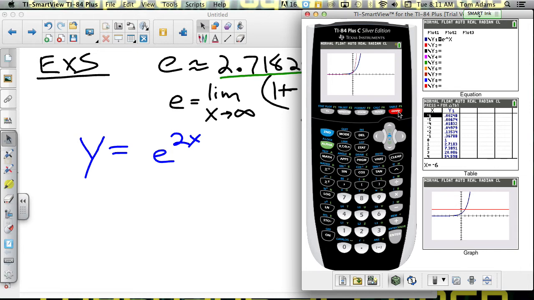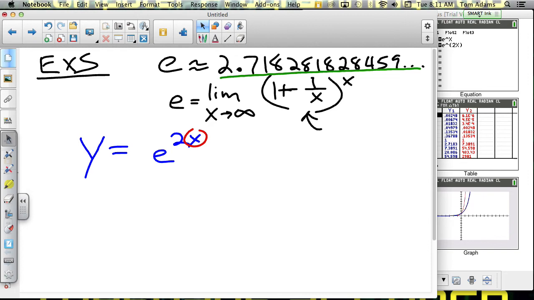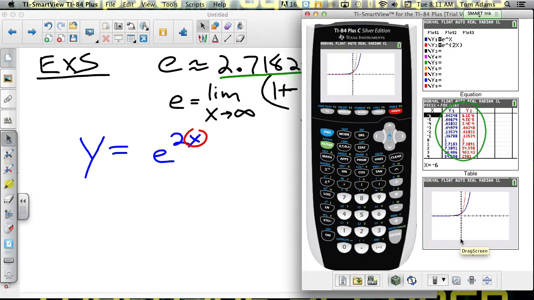And the reason for that is whatever value I put in for x, it's going to double it. Does that make sense? So when we look over here, the blue values are just e to the x, but now look at the corresponding y values. It's still the same values, but it grows a lot quicker.